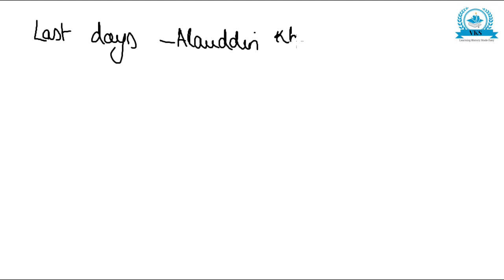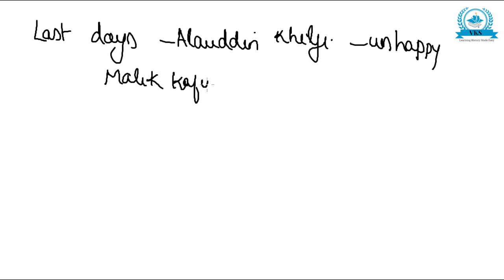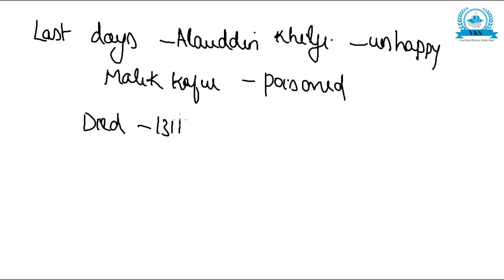Now, the last days of Alauddin Khilji, this you can write as a conclusion. His last days were unhappy, and he was poisoned by his trusted general Malik Kafur, and Alauddin Khilji died in 1316 CE. So these were the reforms of Alauddin Khilji.